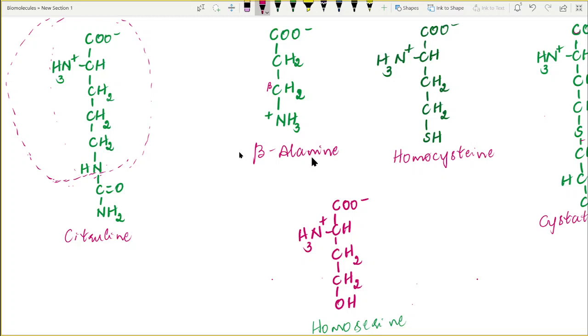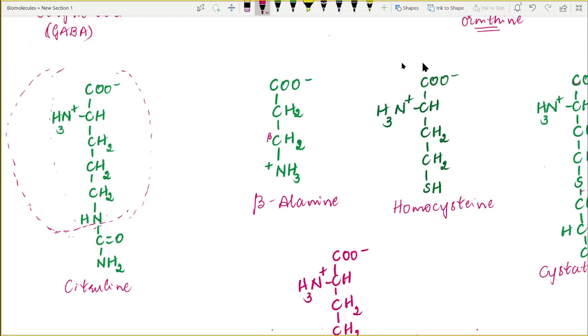The next compound is beta alanine. Basically, an amino group is present at the beta carbon atom, and therefore it's called beta alanine. Similarly, during metabolism, homocysteine is produced as one of the intermediates. Homocysteine is nothing but a cysteine with an additional CH2 group. How can you remember it? See, in cysteine, the normal R group is CH2SH. If there is some additional CH2 group, then that molecule is homocysteine.